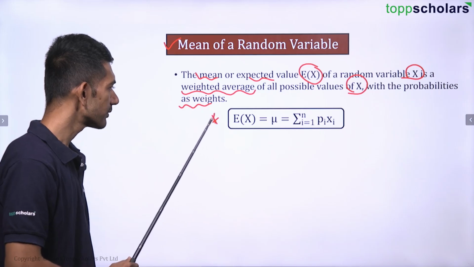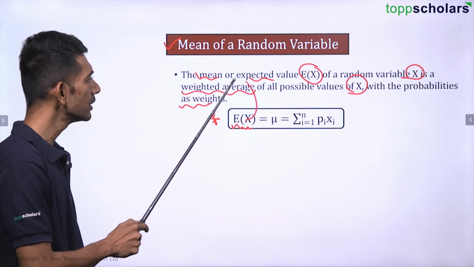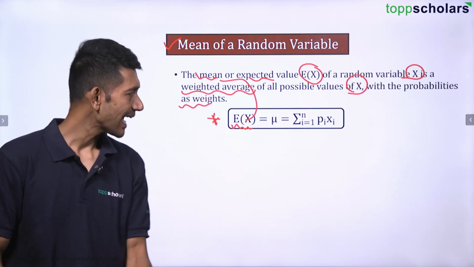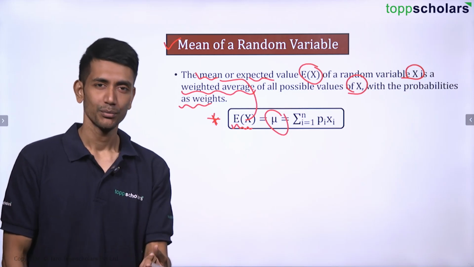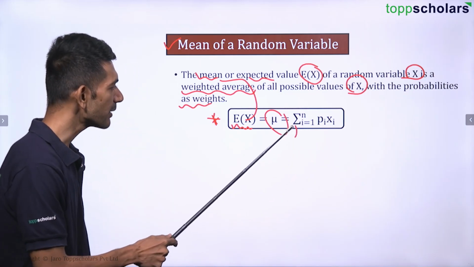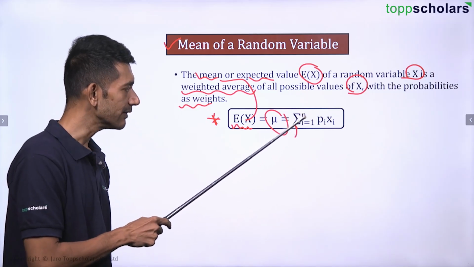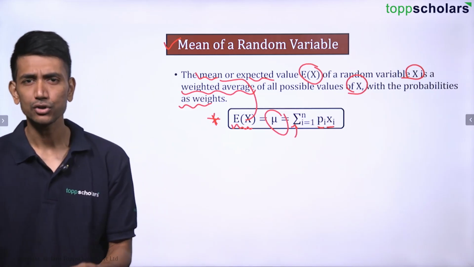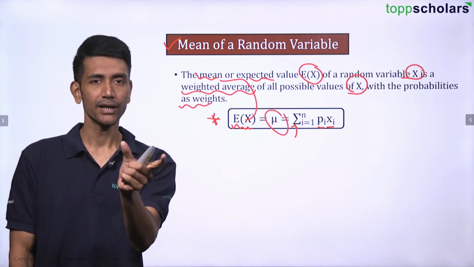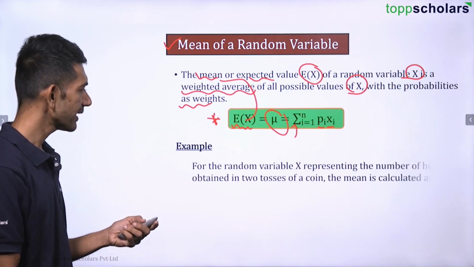So E of x. What is E of x? It is nothing but the mean, the average, given by mu. This is the symbol, we call it mu. And it is given by the summation for i equal to 1 to n of pi xi, that is p1 x1 plus p2 x2 plus p3 x3 and so on, depending on how many terms there are. Okay, so let us see an example.